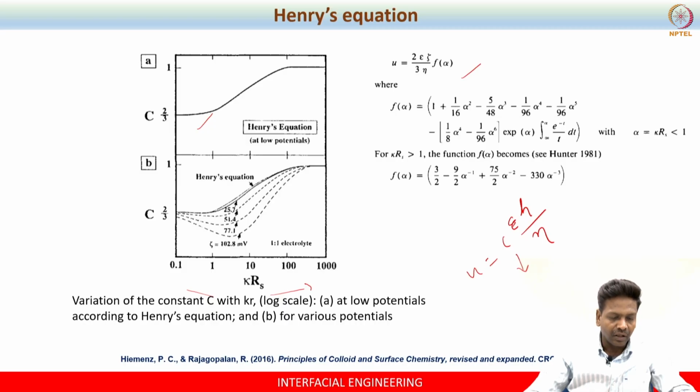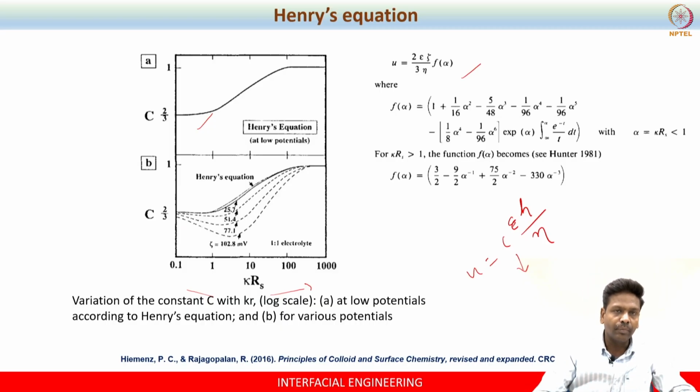Okay. So, here what we need to also know is, above 100, this equation is converging towards the Helmholtz-Smoluchowski equation, because beyond 100 the C is 1. Similarly, less than 0.1 it is converging to that of the Huckel equation.